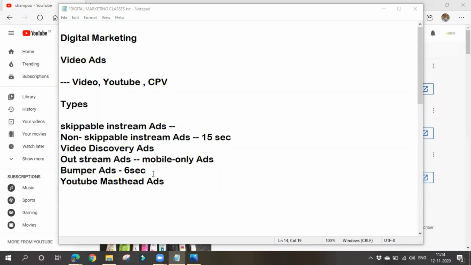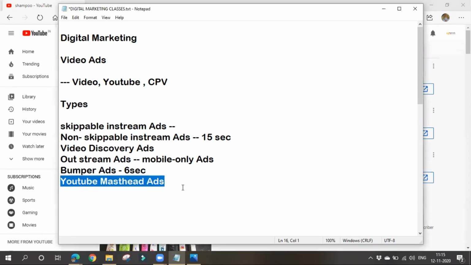You might see some ads which are very short. There will be no skip option, and they'll be playing very fast. It is very good to promote your thing with bumper ads. Why? Because as the ad is too short, people will try to see it. If your ad is up to 1 minute or 30 seconds, no one will be interested. People will just be waiting for the skip button, wondering when the skip button will come and when they can skip that ad. So try to create such kinds of bumper ads. We'll see later how to do that.